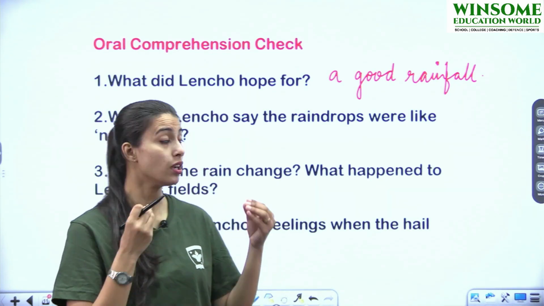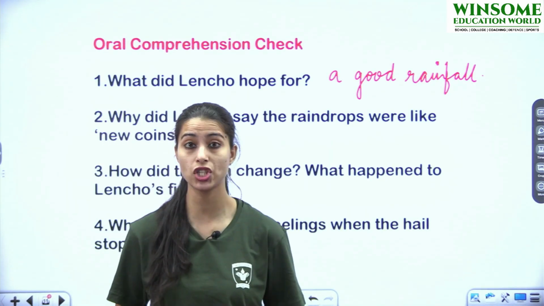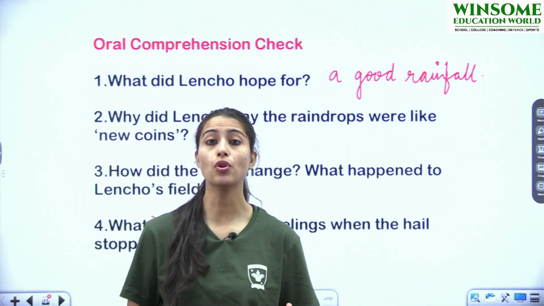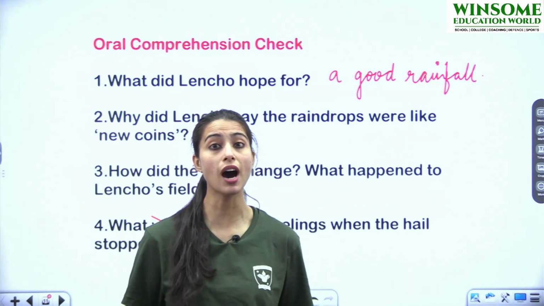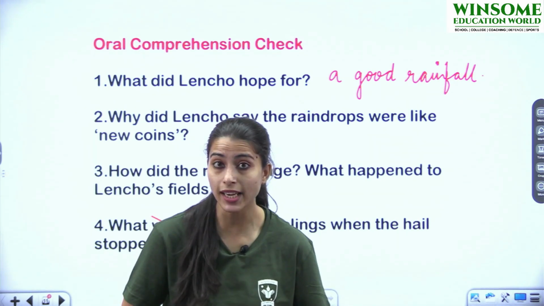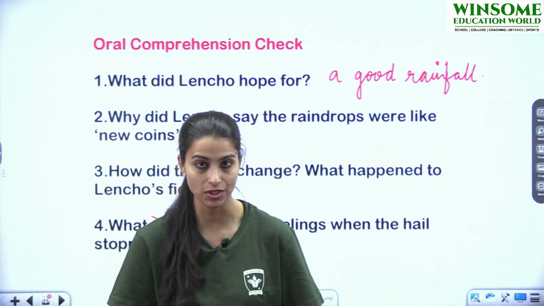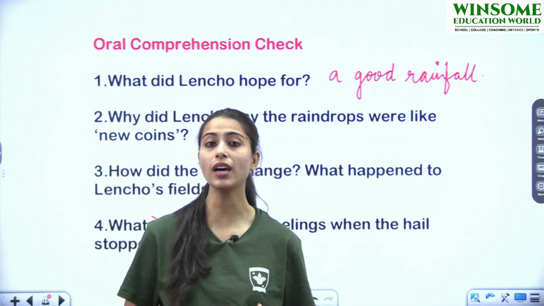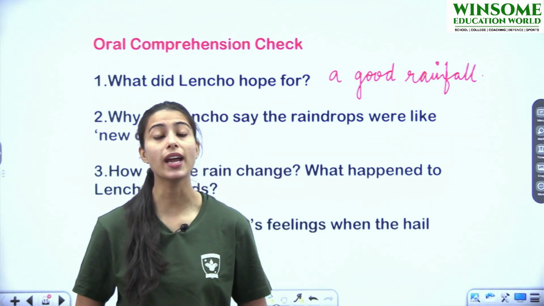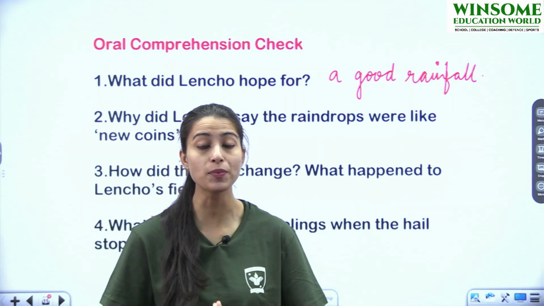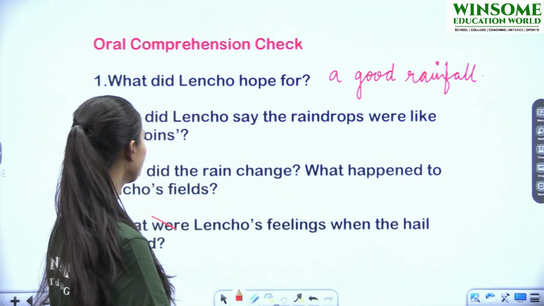Because उन raindrops की वजह से, उस बारिश की वजह से, his crops would be cultivated. उनका एक अच्छा harvest होगा. He would get a good harvest out of it, and by selling it, he would get a good amount, right? And उस amount से क्या होगा? He would be able to feed his family. That is why he compared the raindrops to new coins.